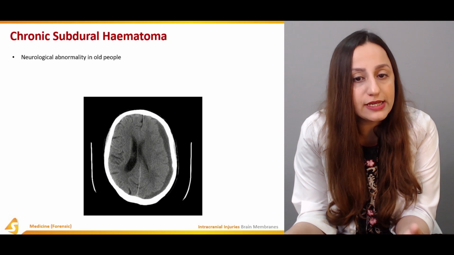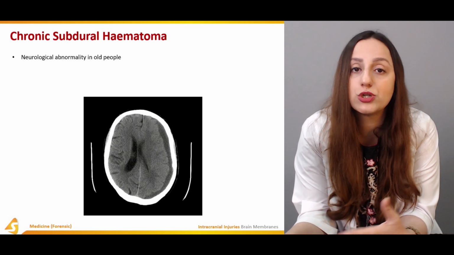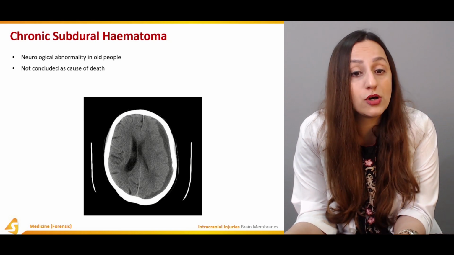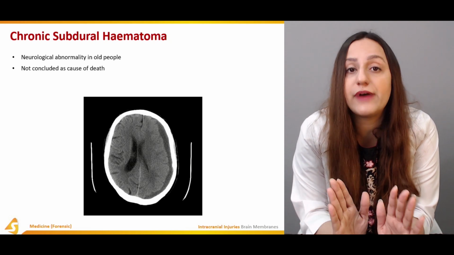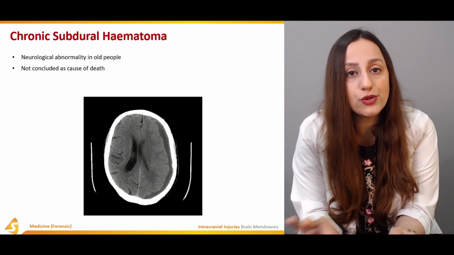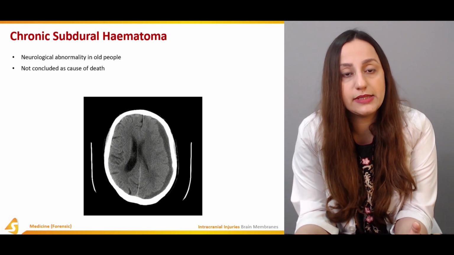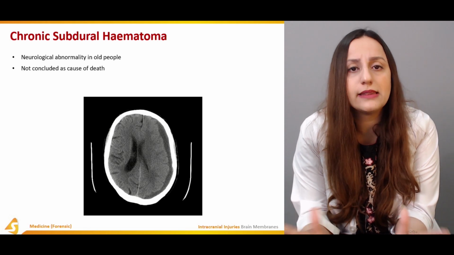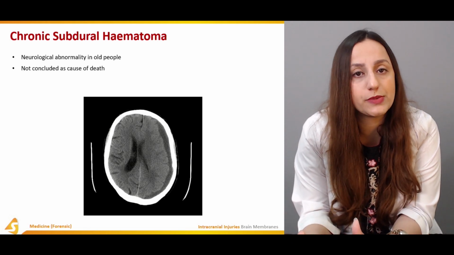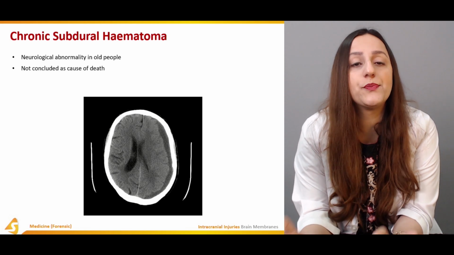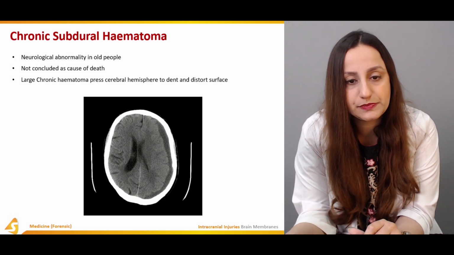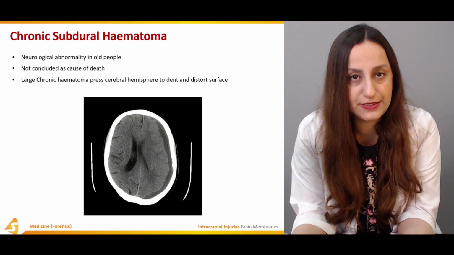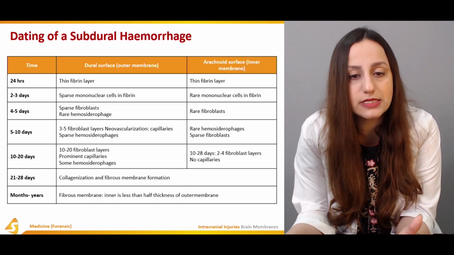Now, the neurological abnormality in old people can also be a cause of chronic hematomas, but they're not concluded as the cause of death. Even if you find them on the CT scans, you're not going to write on the table that this was the cause of death, because they can be in a chronic state. It's a chronic state, and the person was still living with these hematomas, so it is basically not the primary cause of death over here. The large chronic hematomas press the cerebral hemispheres to dent and distort the surface.